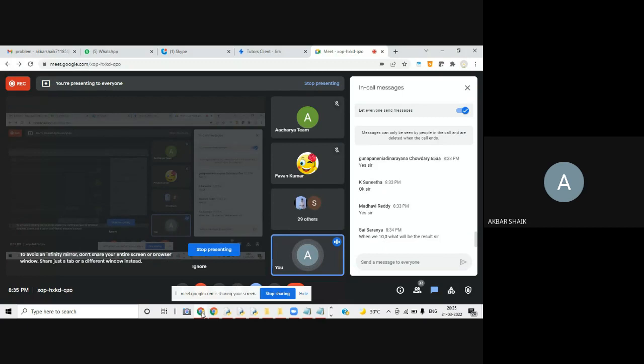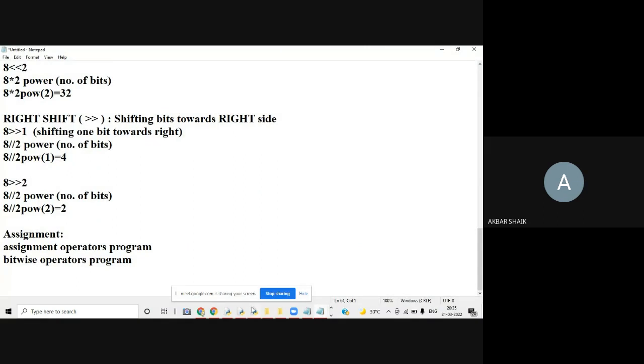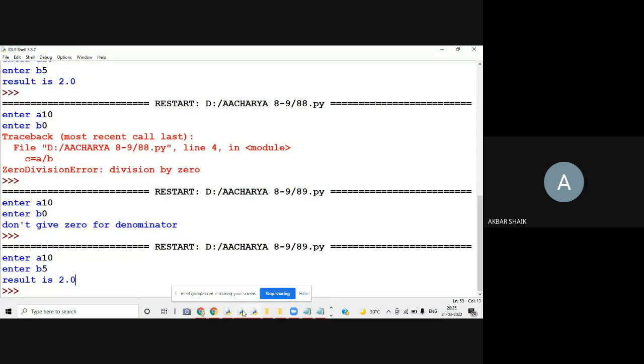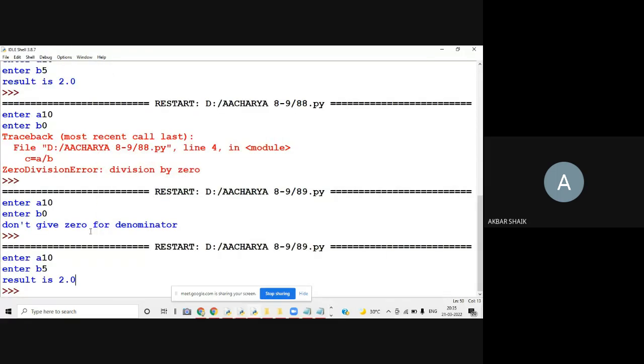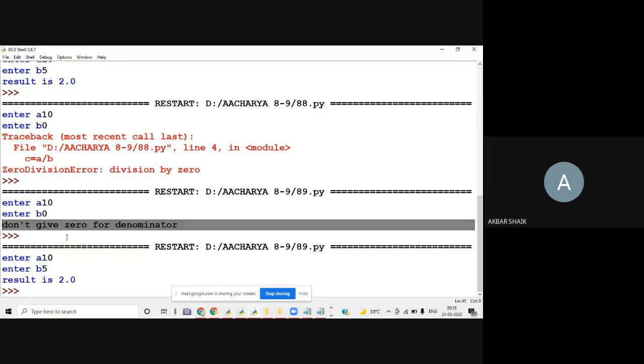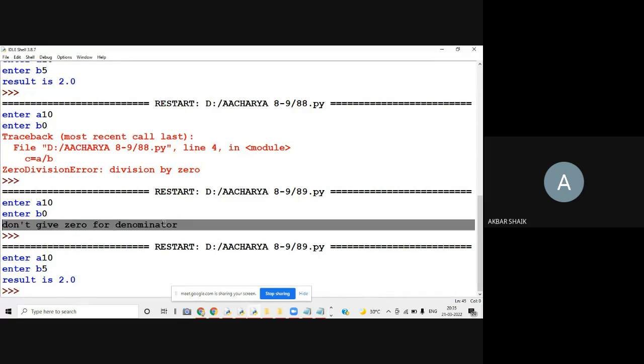When we give 10 and 0, what will be the result? The result is the line in the except block. What we have written in the except block, we have written this line: don't give 0 for a denominator. That will be the answer. This is the output. Because there is an exception occurred in the try block, it is going to execute the statements in the except block.